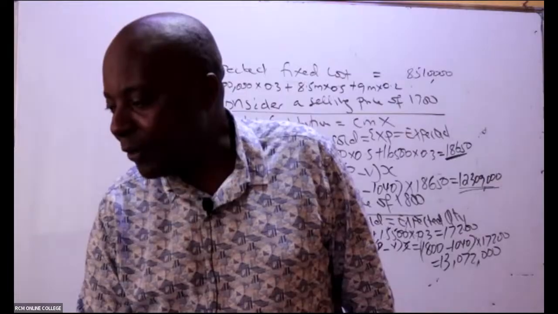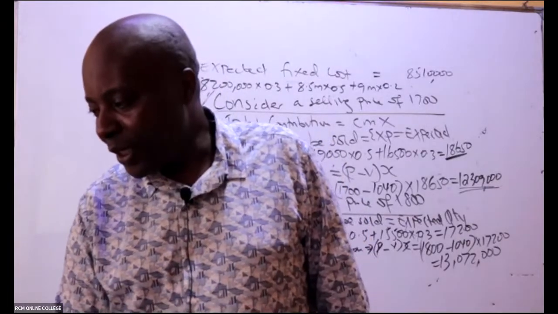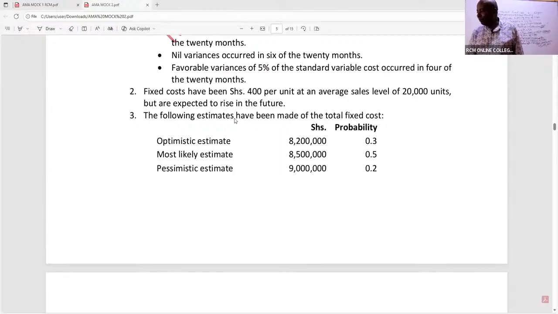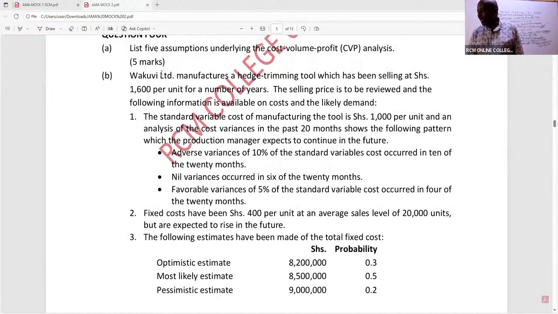Is it 1600? It is 1600, yes. So the current price is 1600. They have told us up here. Wakuvi Limited, quite a bad name, eh? It manufactures a hedge trimming tool, which has been selling at 1600 per unit. So in this case, let's evaluate the current situation.